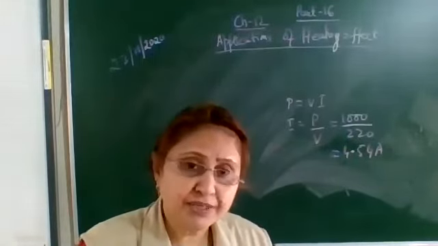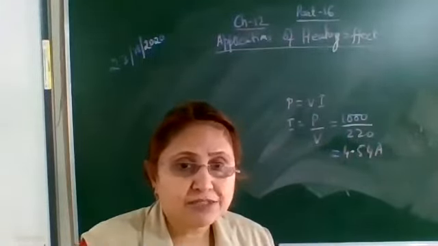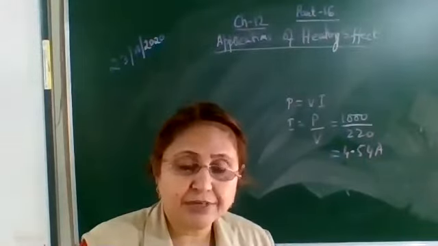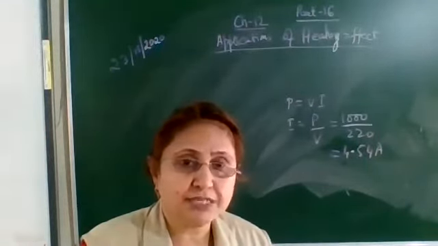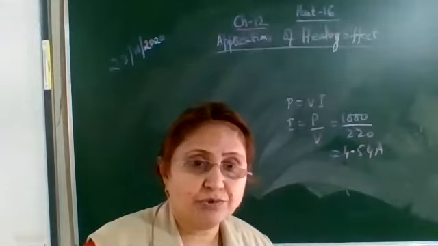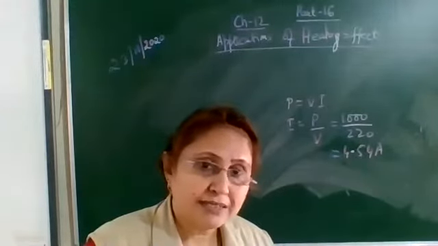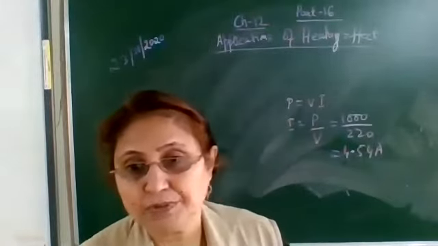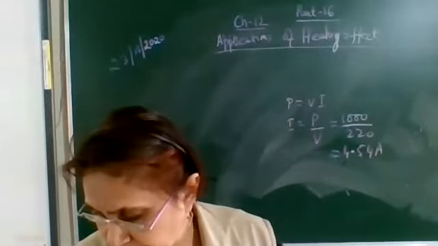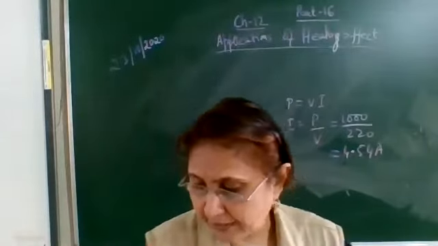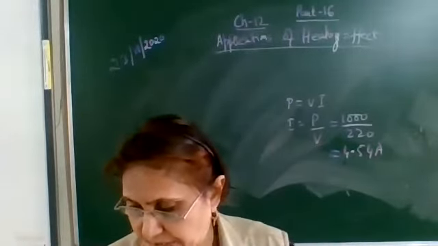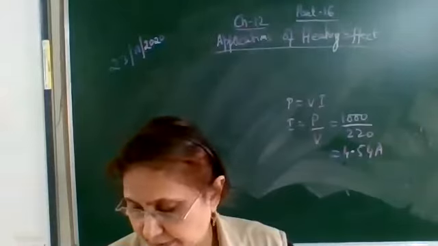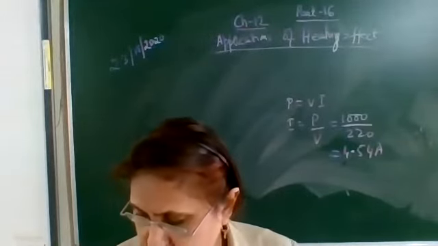In this way, for every electrical appliance, the electric power is given, and the domestic voltage source is 220 volts, so the current can be determined, and accordingly the material could be chosen for the fuse wire. So these are the two practical applications of the heating effect of electric current. Now write two questions based on it.